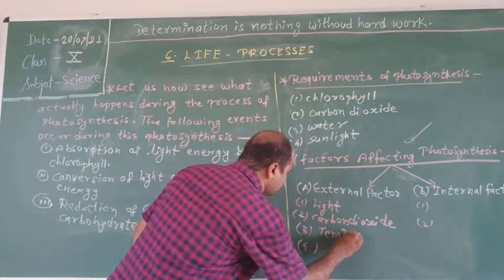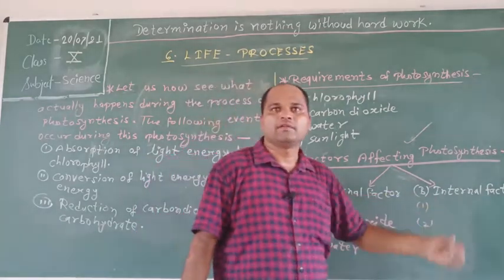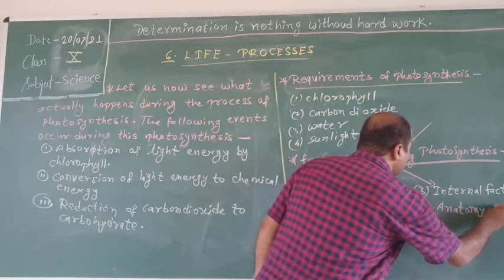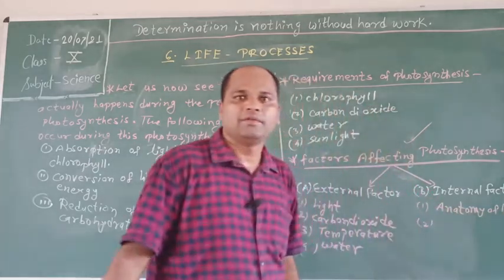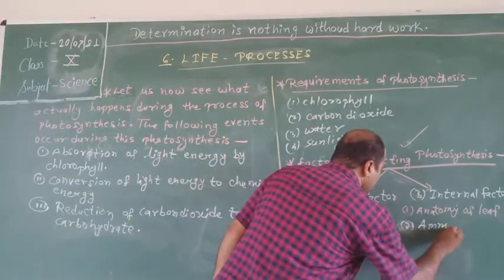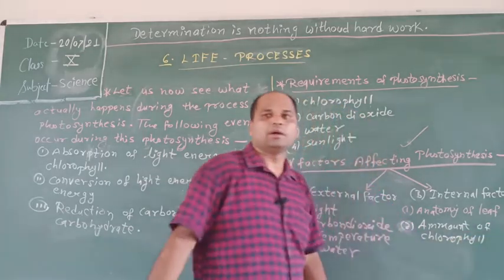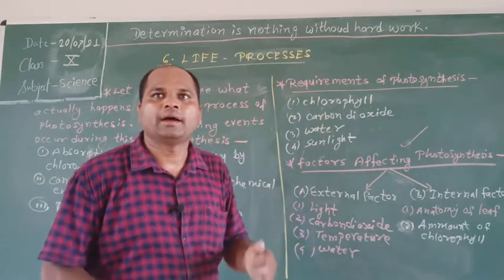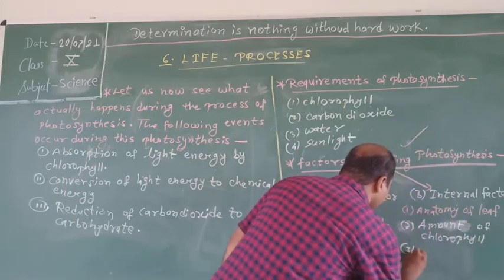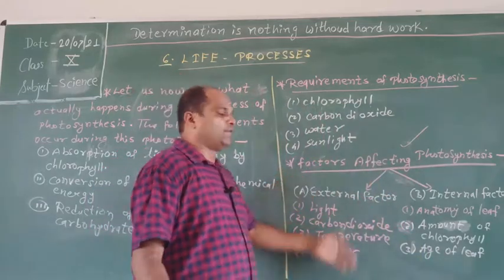Internal factors: anatomy of the leaf, amount of chlorophyll, and age of the leaf. These depend on the effect on photosynthesis.